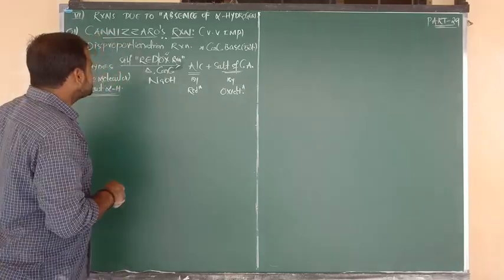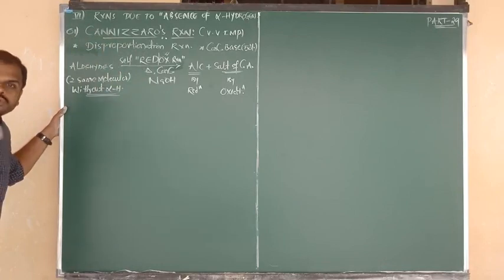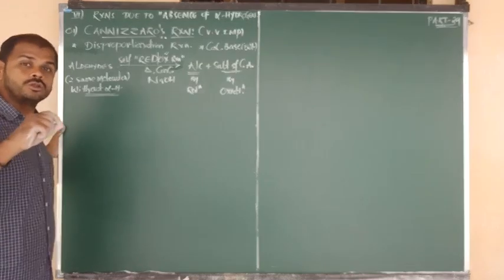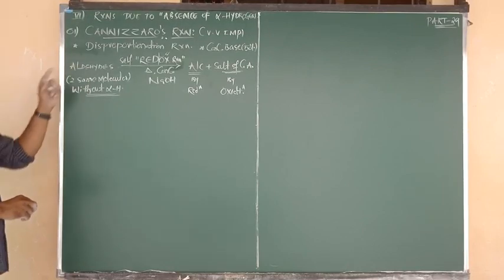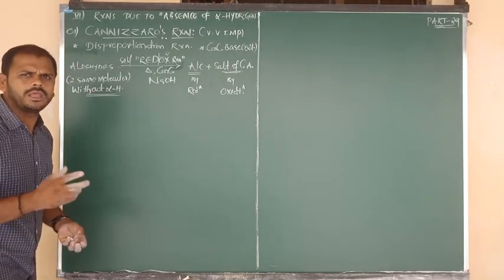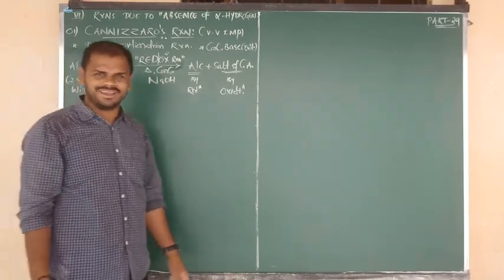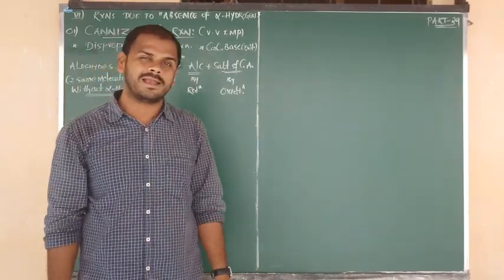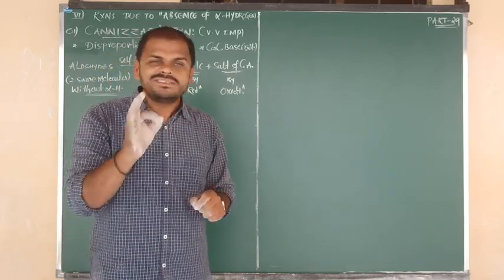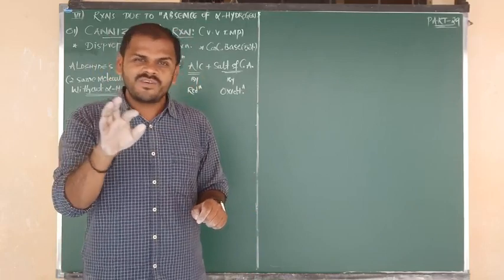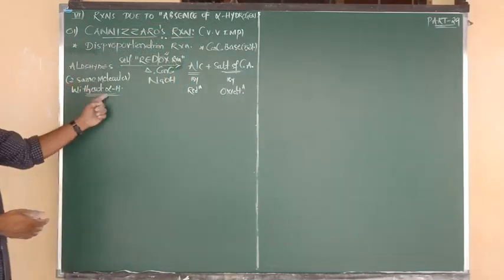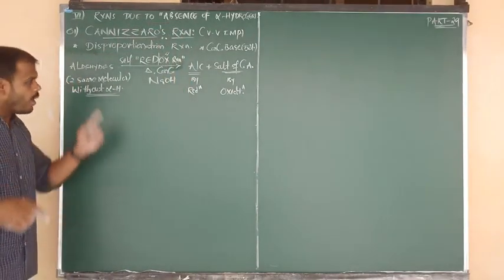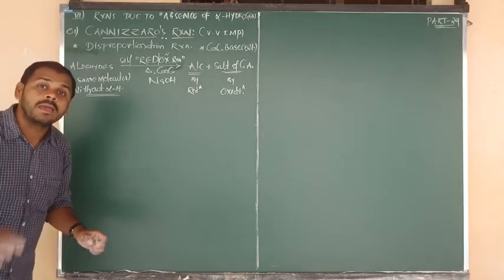Good. So now I am going to show you 2 reactions, 2 examples. Both the examples you have to focus on 100%. So let me consider the first example, aldehyde without alpha hydrogen. You can consider formaldehyde. What is the formula of formaldehyde? H-CHO. CHO is the functional group. Is there any adjacent alpha carbon? No alpha carbon means no alpha hydrogen. So we can take the best examples: one is formaldehyde and one more is benzaldehyde.